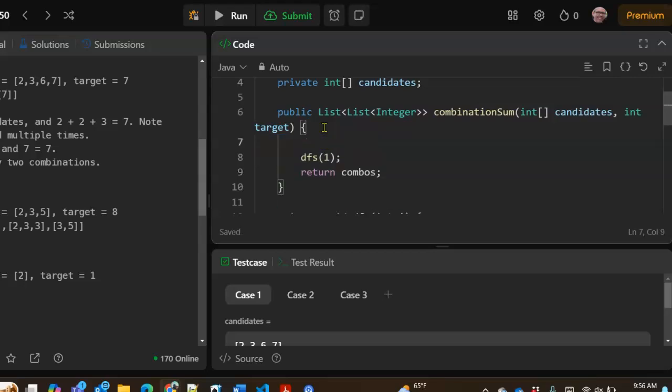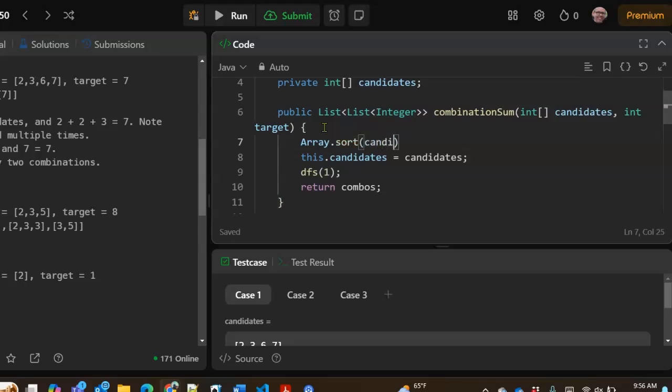What we need, well, we don't need to do this, but it might be a good idea. Actually, let's first put this.candidates equals candidates. So we don't need to pass those around. That's a class variable. We can sort the candidates.